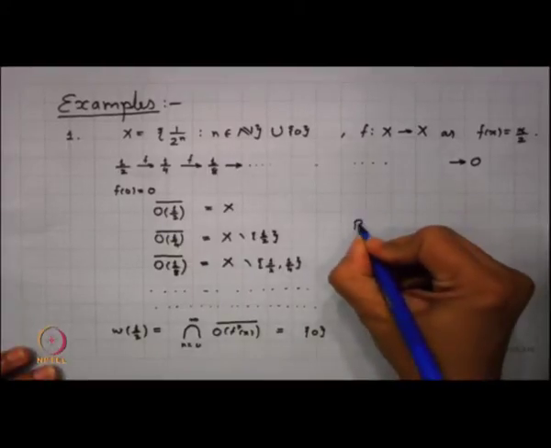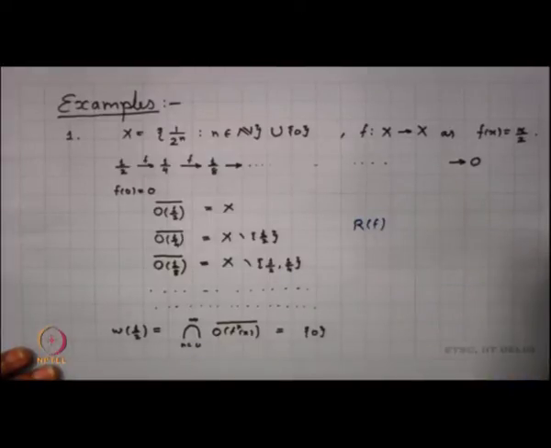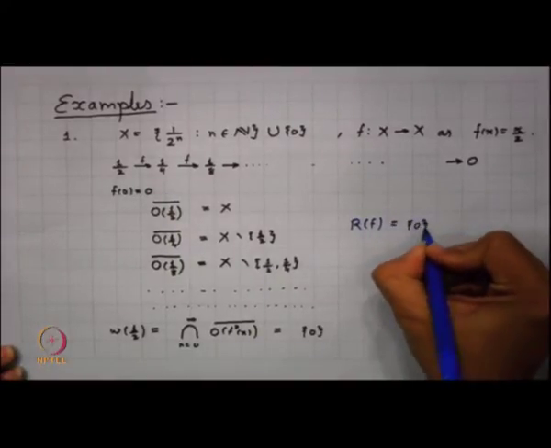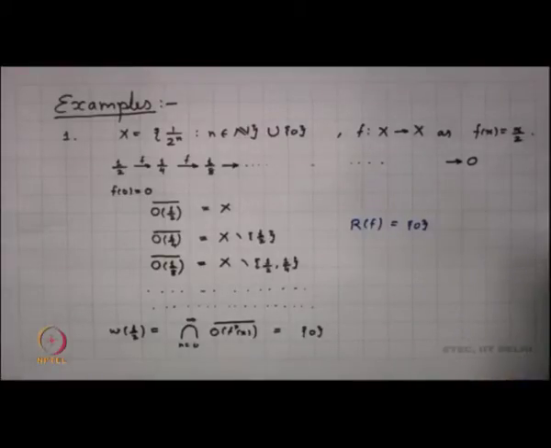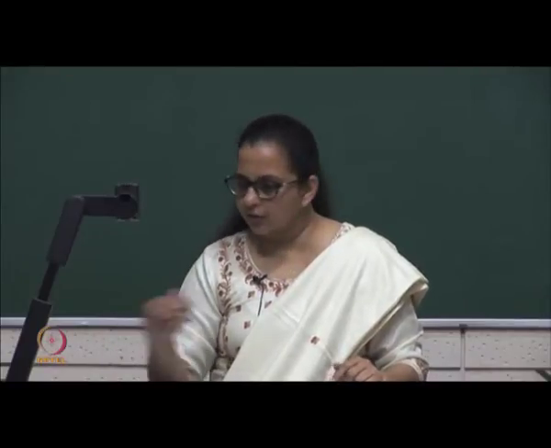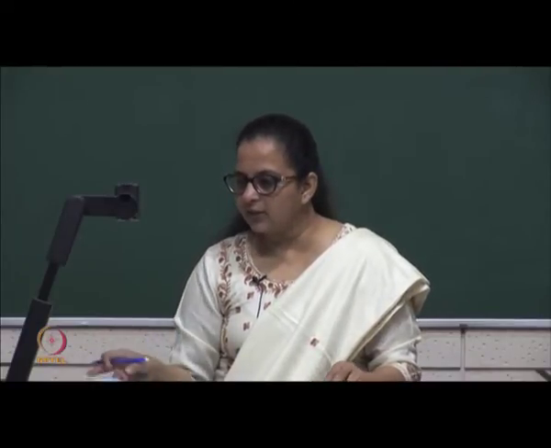So, R(f) here in this case happens to be just the singleton {0}. The set of all recurrent points here is nothing but the singleton {0}, nothing else is recurrent, because no orbit comes back very close to the point itself.